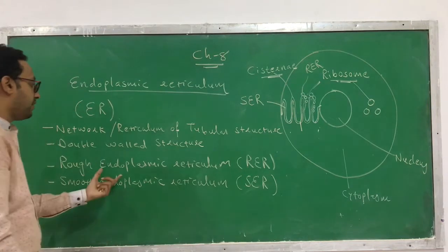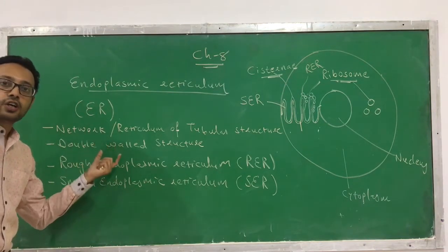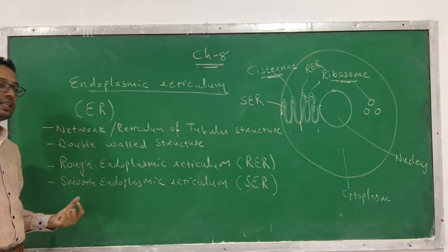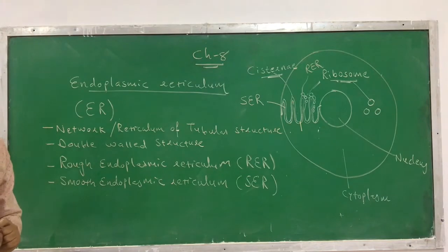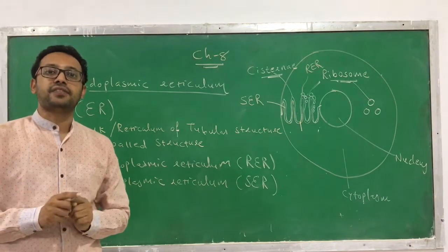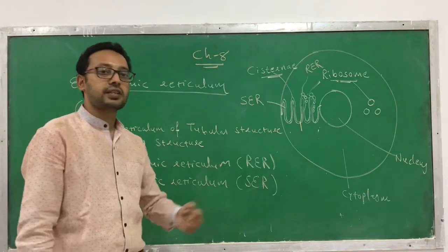Okay, so what is rough endoplasmic reticulum? It is a part of endoplasmic reticulum. On its surface, the ribosomes are attached. And smooth endoplasmic reticulum is also a part of endoplasmic reticulum, but on its surface the ribosomes are not attached, so it's called smooth endoplasmic reticulum.